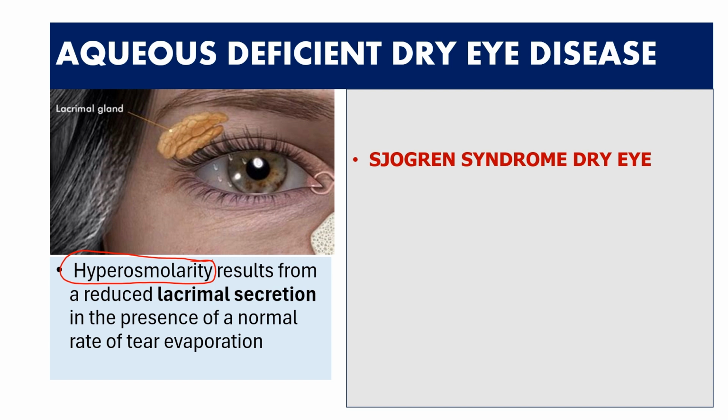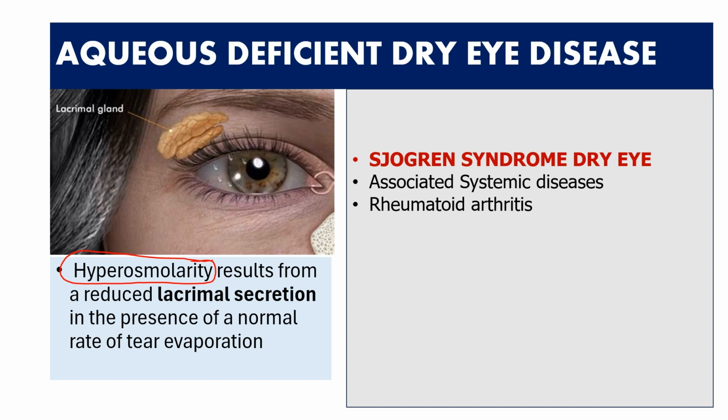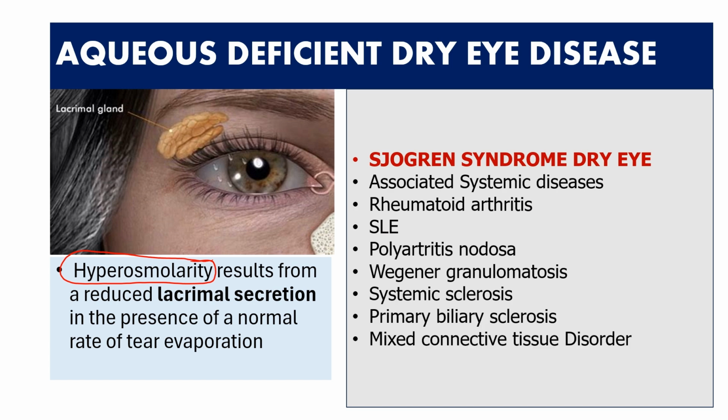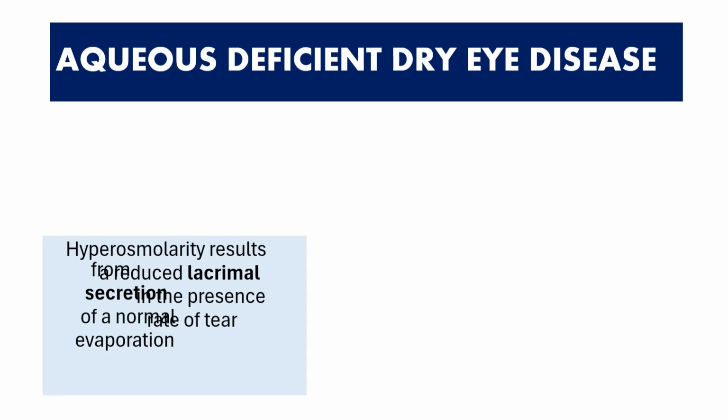Now, Sjogren's syndrome is a chronic inflammatory disorder of autoimmune origin where the lacrimal gland and other exocrine glands are going to be eventually destroyed, right? It can be associated with other systemic diseases as well, like rheumatoid arthritis, systemic lupus erythematosus, polyarteritis nodosa, Wegener's granulomatosis, systemic sclerosis, primary biliary sclerosis, and mixed connective tissue disorders. So all the autoimmune disorders can ultimately lead to Sjogren's syndrome, right?